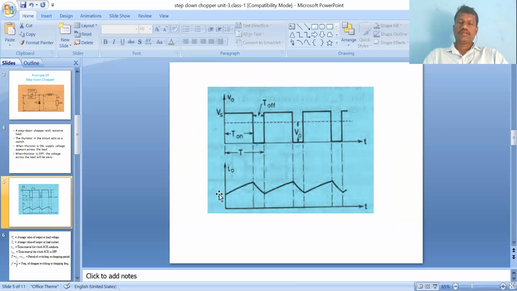That means during the turn on period, the current starts at I naught equal to I minimum, and up to t equal to T on, the current I naught is equal to I max. During the turn off period, I naught goes from I max to I minimum. Here capital T indicates the total time period, that is the sum of T on and T off.